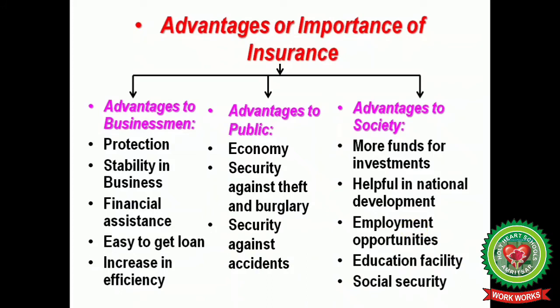So the people have money to earn, and in this way they will provide good education to their children. So the money is invested by the insurance company. These are the advantages that are provided by insurance in the real field.